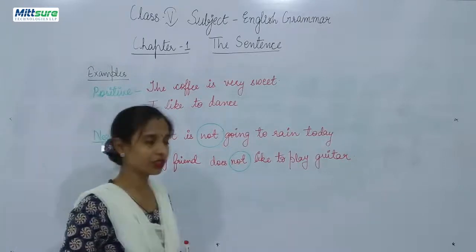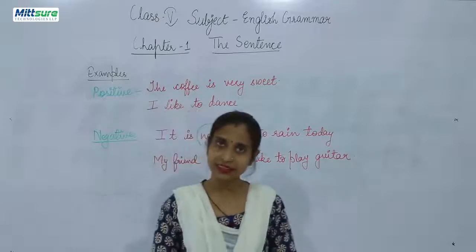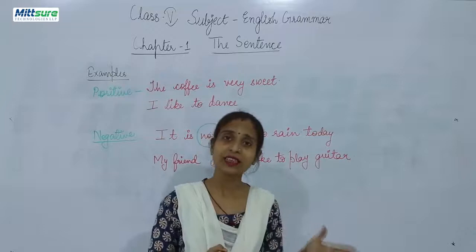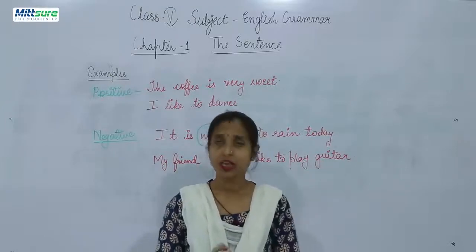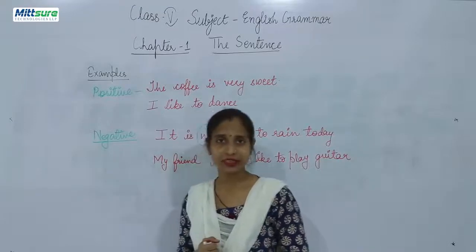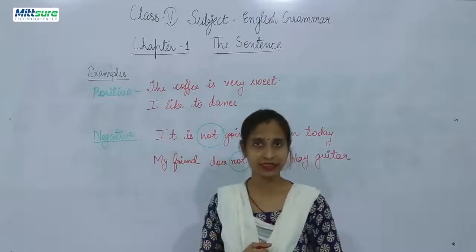So in today's session we studied operative sentences, that is sentences which state some wish, prayer or curse. Today we also studied two types of assertive sentences, that is positive and negative sentences.